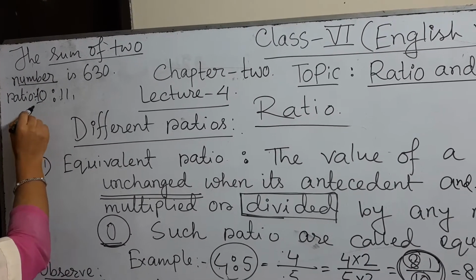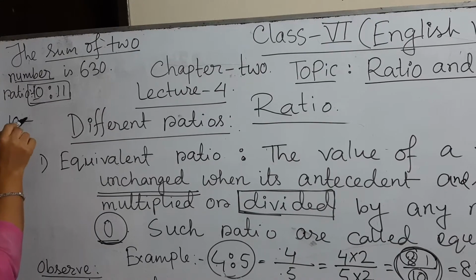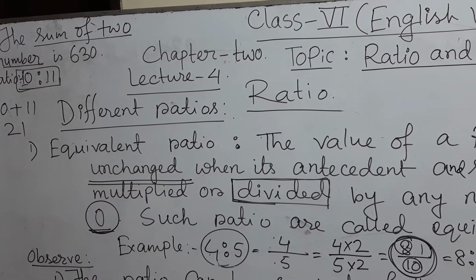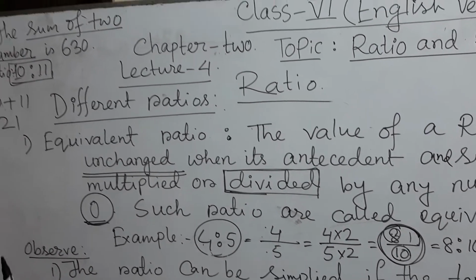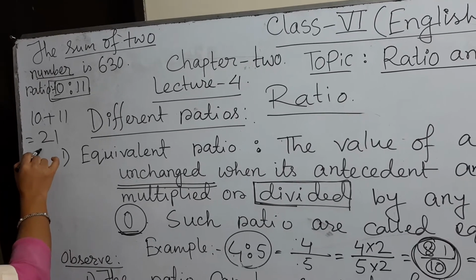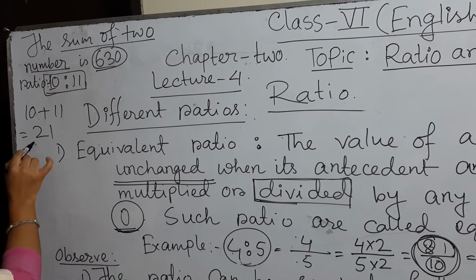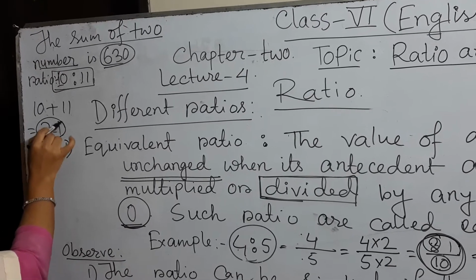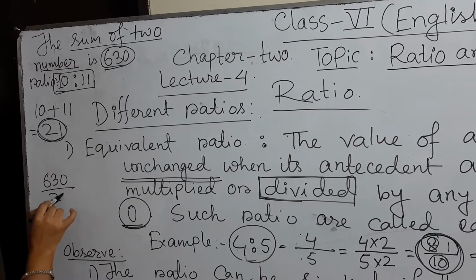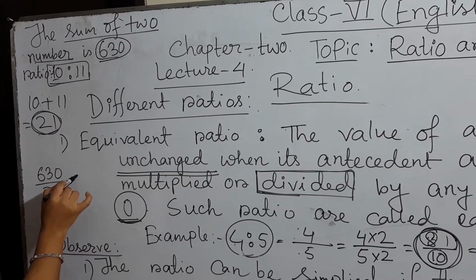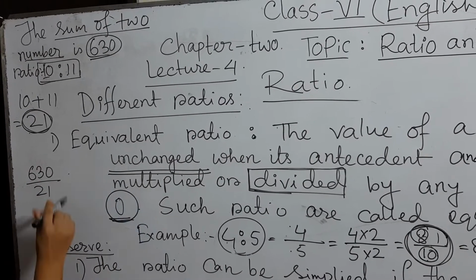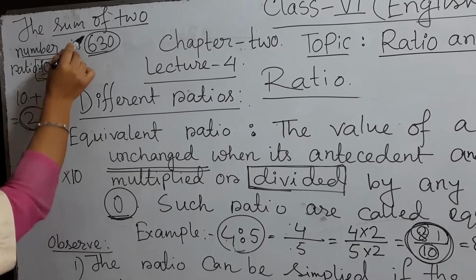So to find these two numbers, what will you do? You will take the sum of the ratio, that is 10 plus 11 becomes 21. And in the observation it has been said each part of the ratio can be found if divided by the sum of the antecedent and the subsequent. That is 630 divided by 21 multiplied by 10 gives the first number.